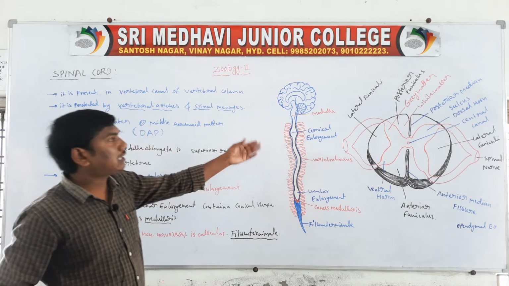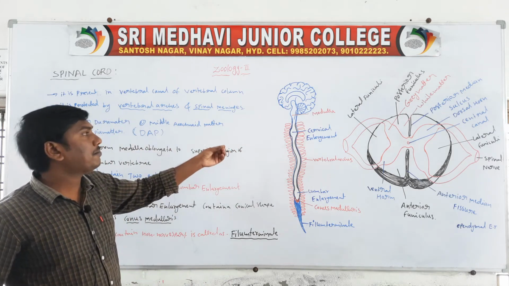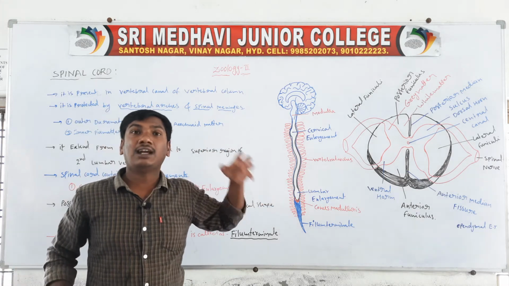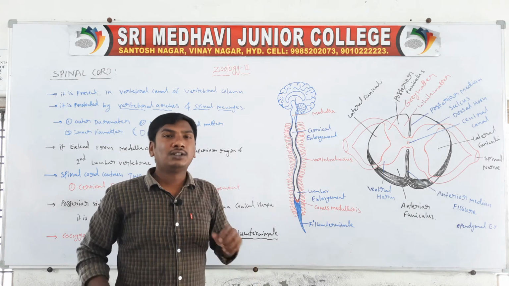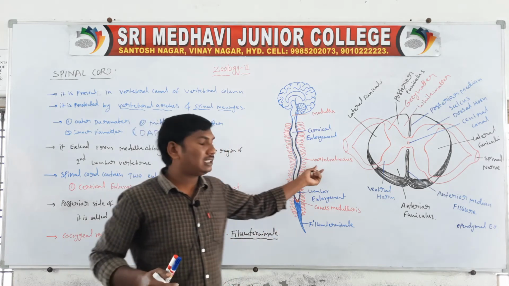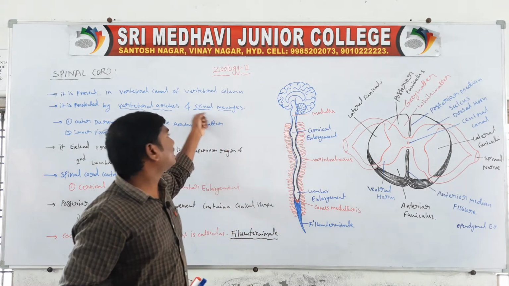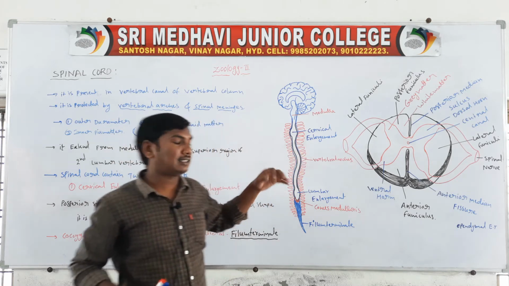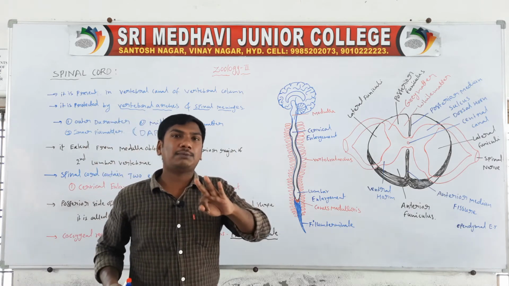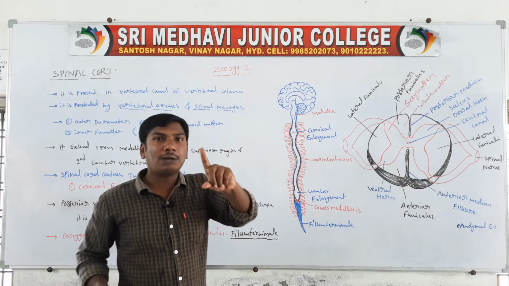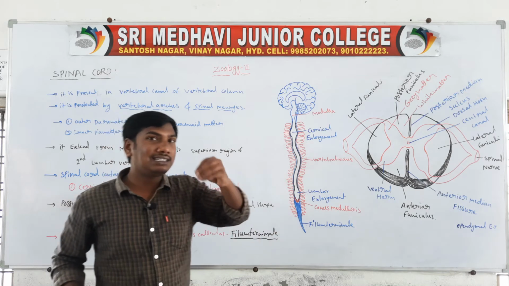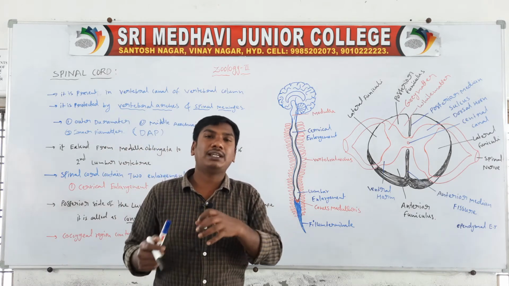Once revised: the spinal cord is present in the vertebral canal of the vertebral column. It is protected by the bony vertebral arches and the spinal meninges. The spinal meninges are of three types: dura mater, arachnoid mater and pia mater. These three spinal meninges protect the spinal cord.